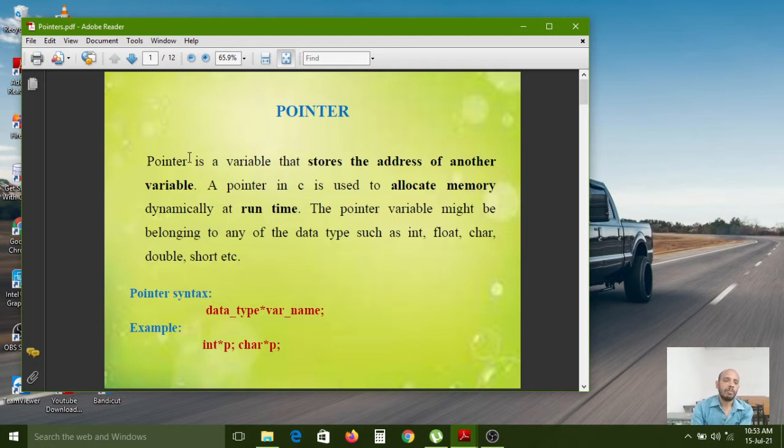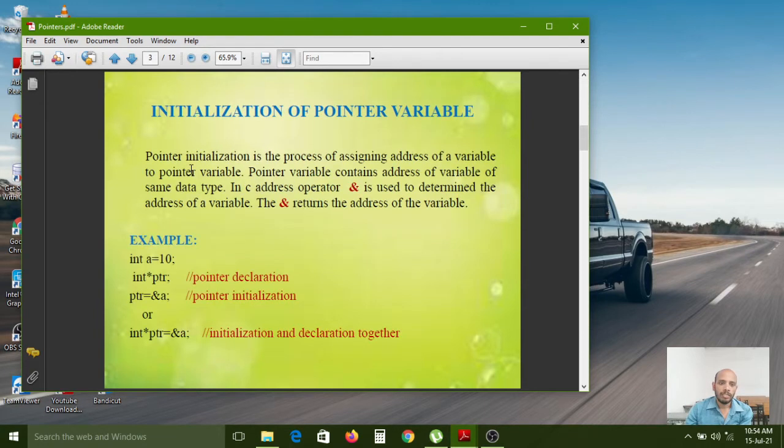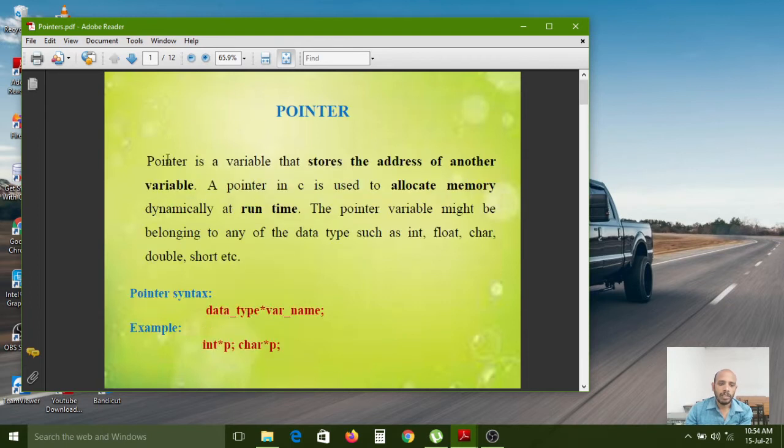But in a normal variable, any number or any character or any string, if you want to store, then you can store. Coming to the pointer variable, pointers are used to store the memory address of another variable. A pointer is a variable that stores the address of another variable.